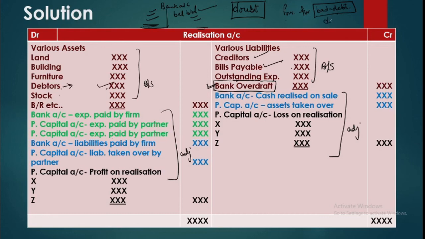Similarly, provision for depreciation. Depreciation is an assumed decline in the value of the asset, and it is real. It is there. So there is not an iota of doubt that we might not be having any depreciation. You are using the asset, you are keeping the asset, it is bound to have depreciation. So provision for depreciation is closed here.